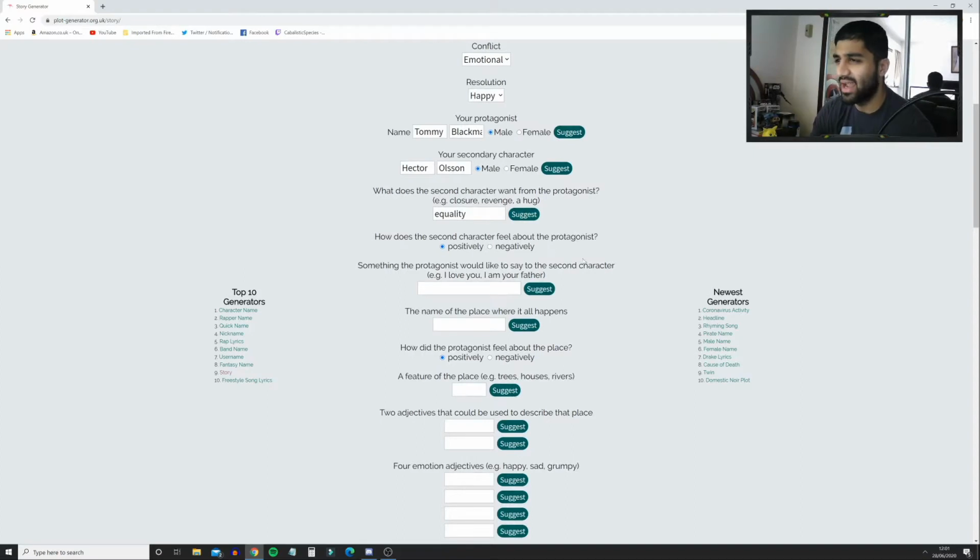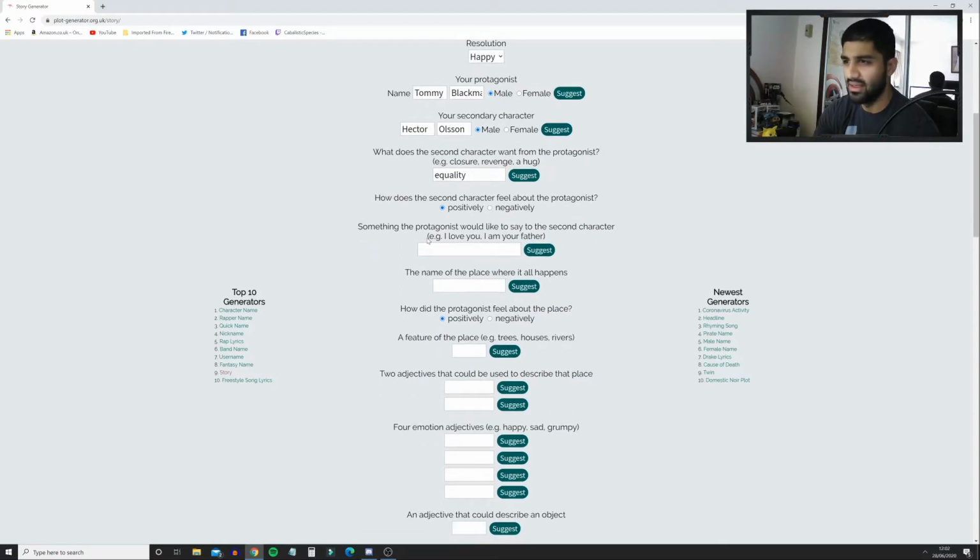How does the second character feel about the protagonist? Let's go positively. Something the protagonist would like to say to the secondary character, e.g., I love you, or I am your father. I am your mother. Tommy Blackman. Hector Olsen says that he is your mother. I ate your puppy. I just don't need you in my life anymore. Jesus! I don't have the money. Let's go with that.